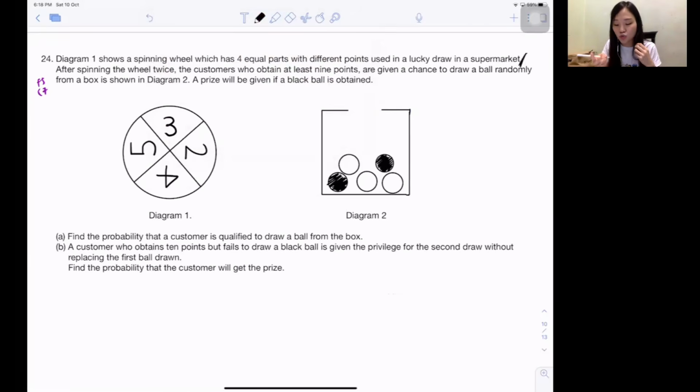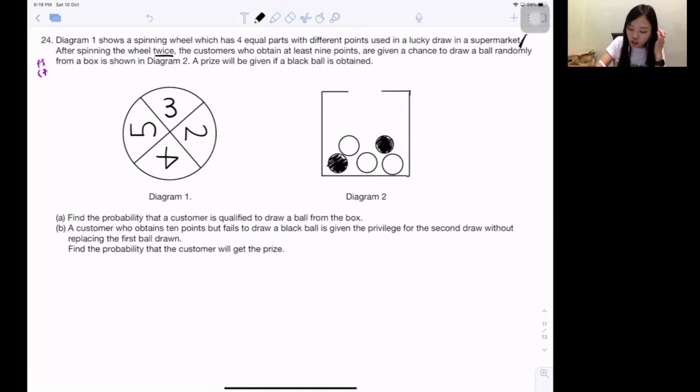So you guys can see 2, 5, 3, 4. They can spin it, and all of the parts are equivalent. After spinning the wheel twice, you can spin the wheel 2 times, okay? The customer who obtained at least 9 marks. Okay, again, I like to write out, okay? So you can spin the wheel 2 times, okay?